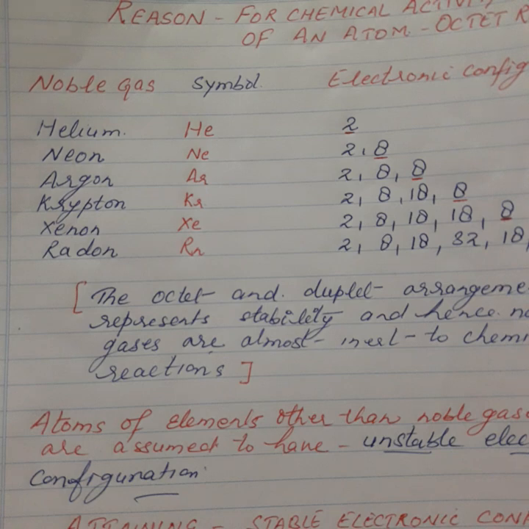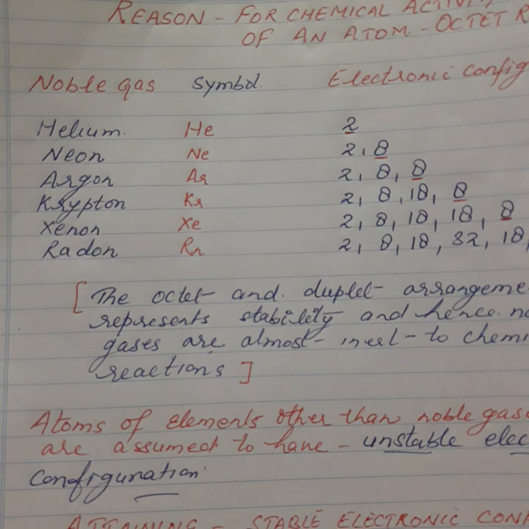Okay, before starting with different examples, you should know what the octet rule is. For an atom to achieve a stable electronic configuration, it must have 2 electrons in the first shell, like that of the noble gas helium. This rule is known as the duplet rule. Or 8 electrons in its outermost shell, like that of noble gases other than helium, and this rule is known as the octet rule. So chemical combination of atoms involves what?